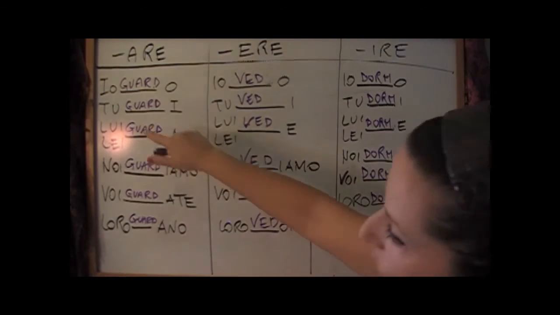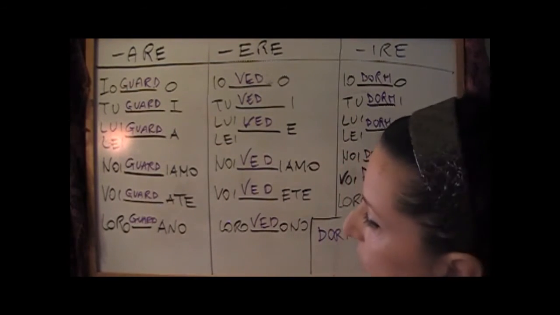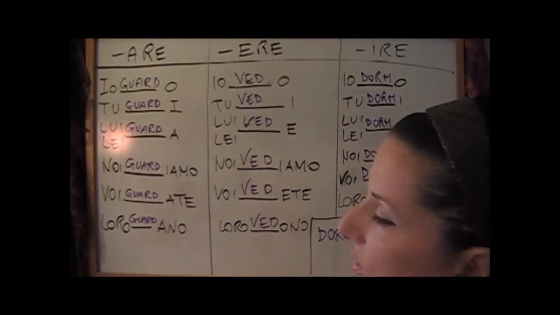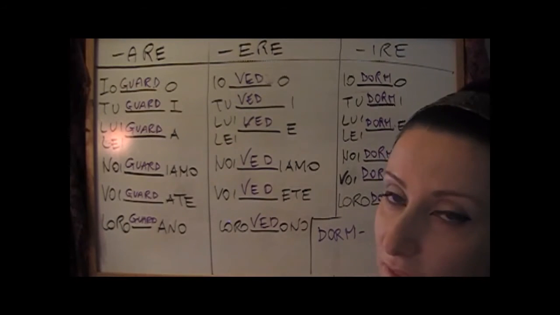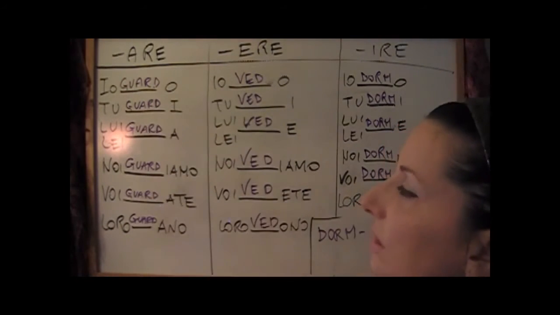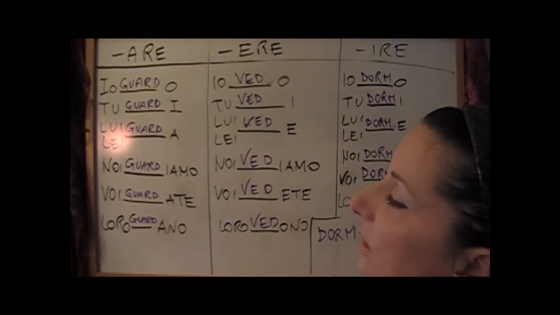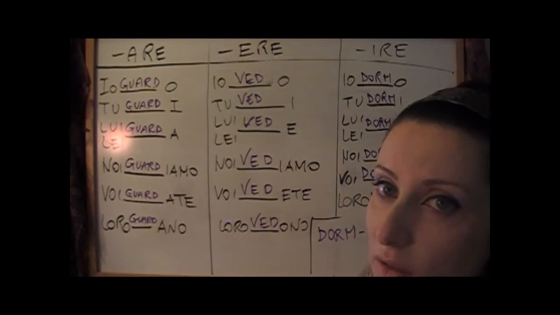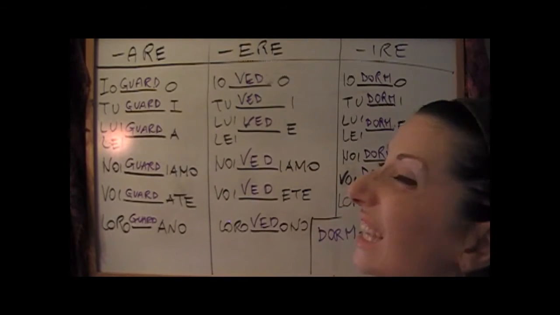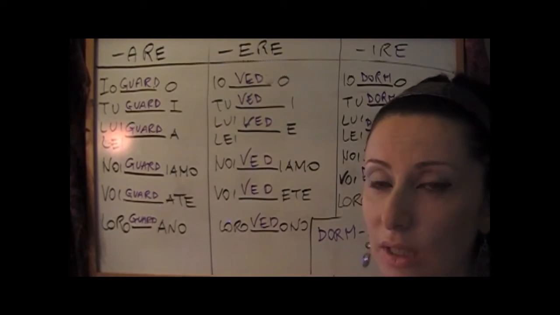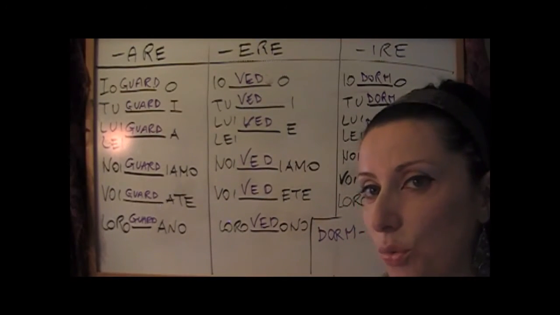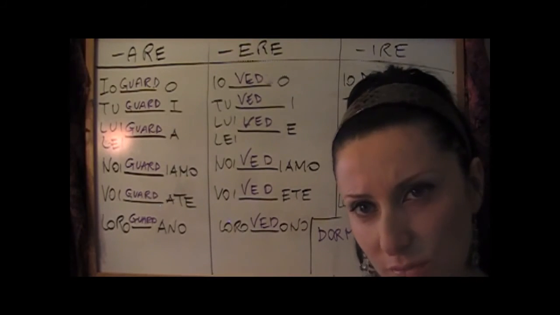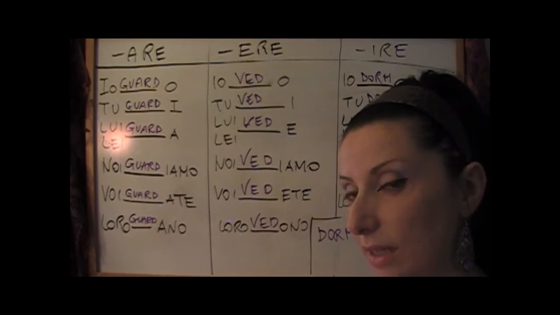I wrote all the subjects that I explain to you, with what corresponds in English, but Italian doesn't use the subject. An Italian wouldn't say io guardo, they would say just guardo. An Italian wouldn't say io vedo, they would say just vedo. And that happens in Spanish too.